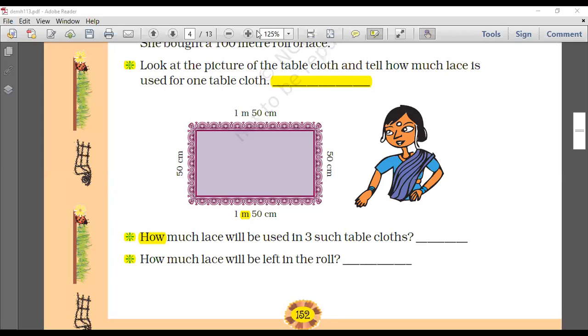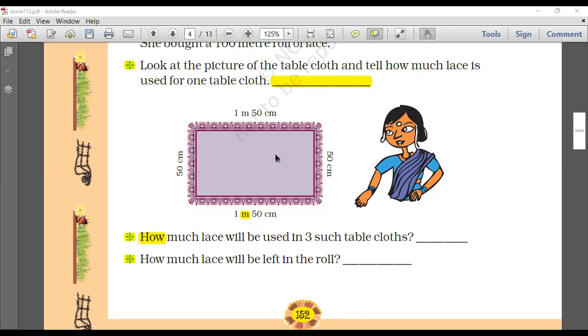Yes, Vrinda, you want to talk? Sir, can I say the answer? Yeah, please go ahead. Because my chat doesn't work. Okay. Tell me the answer. 4 meters. Yes, correct answer. It is 4 meters.